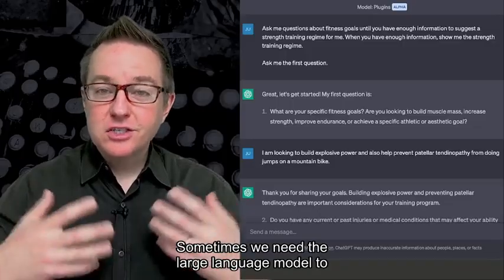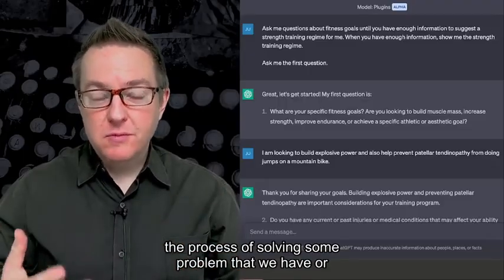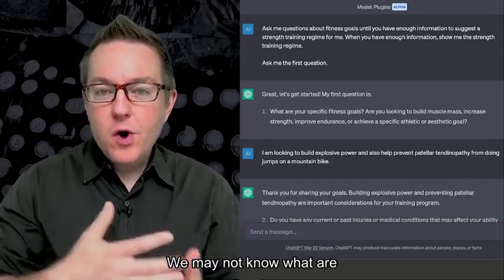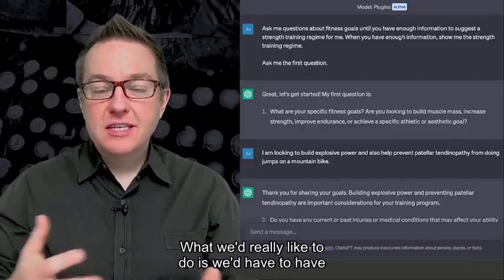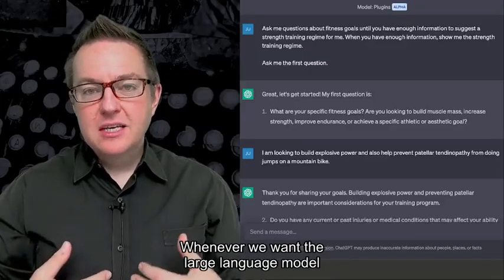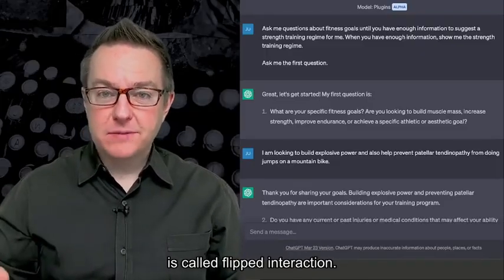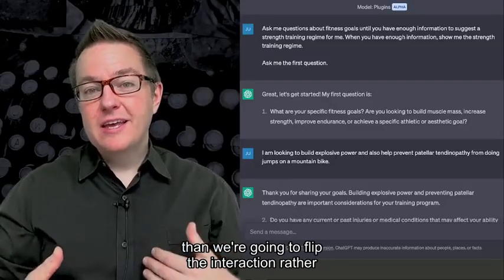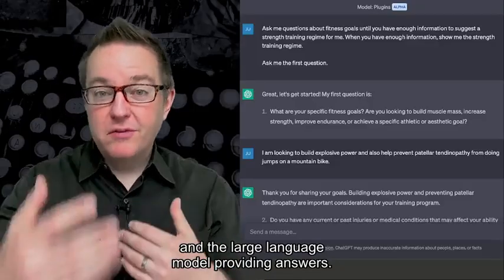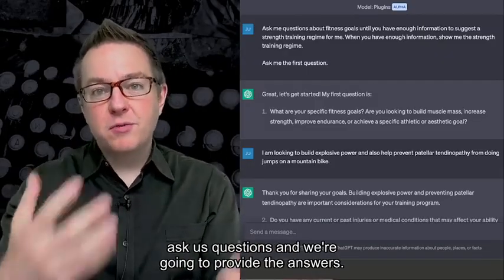Sometimes we need the large language model to ask us questions, to really guide the process of solving some problem that we have, or helping us obtain an answer or an output that we need. And we may not know what all the steps are to achieve that goal. So what we'd really like to do is have the large language model ask us questions. Whenever we want that, the pattern that we can use is called flipped interaction. The idea is that rather than us providing questions and the large language model providing answers, we're going to flip that and have the large language model ask us questions and we're going to provide the answers.